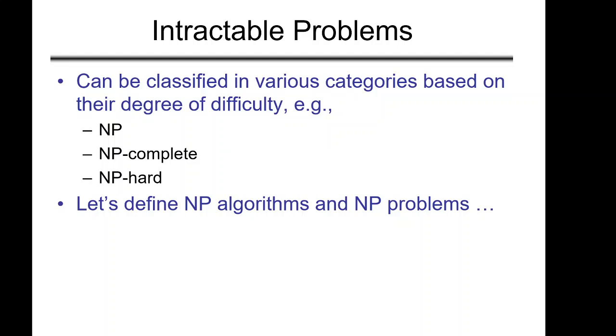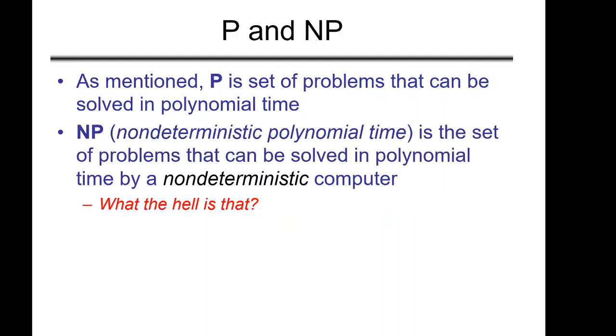Now intractable problems can be classified into various categories based on their difficulty level. The categories are NP, NP complete and NP hard. So now let's go deeper into this NP completeness, NP hard and NP thing, and let's see what NP algorithms and NP problems actually are. So P, as we mentioned earlier, is a set of problems that can be solved in polynomial time. I have to highlight this phrase, that can be solved in polynomial time.